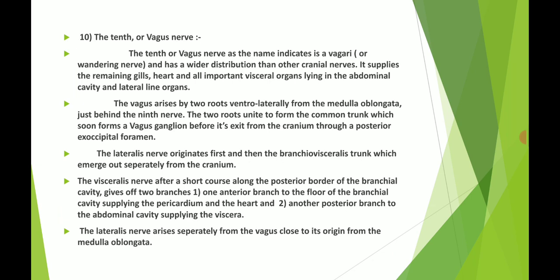The lateralis nerve arises separately from the vagus, close to its origin from the medulla oblongata. In the vagus or 10th nerve, the lateral line nerve separates close to the vagus origin from the medulla oblongata.